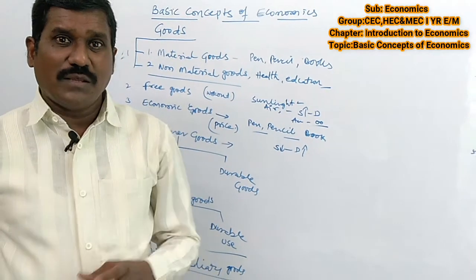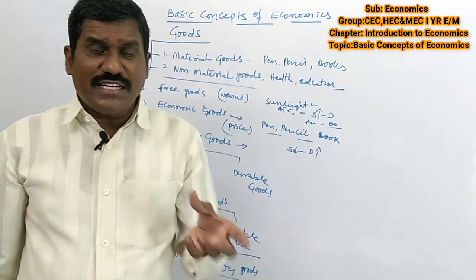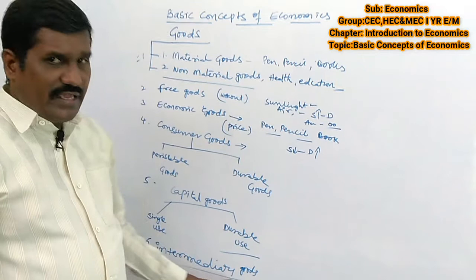Suppose brick. The brick is the best example for the intermediary goods. The goods which are not yet finished, still in the process of production, are called intermediary goods.